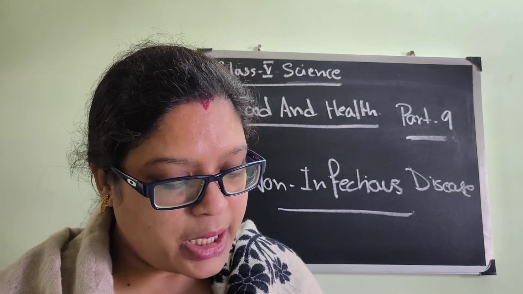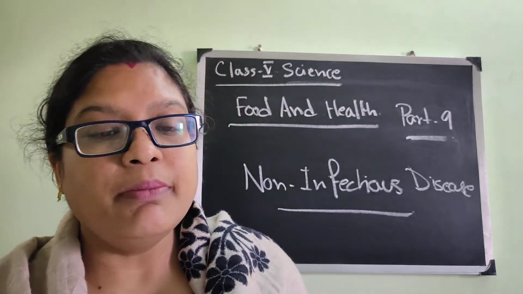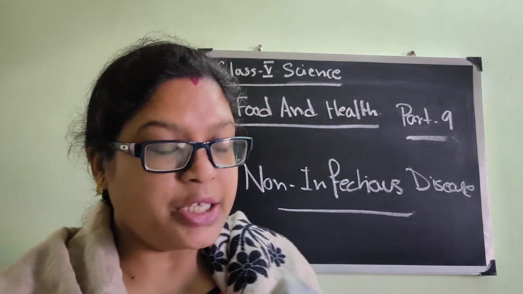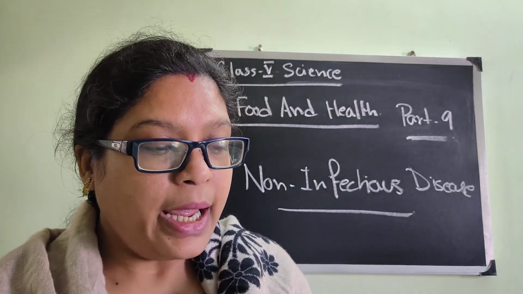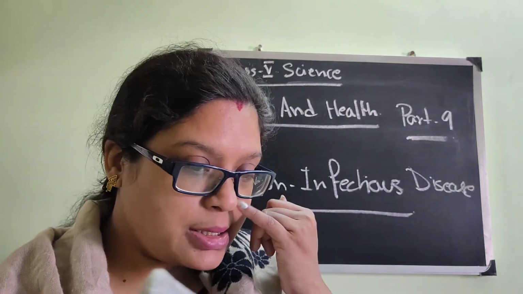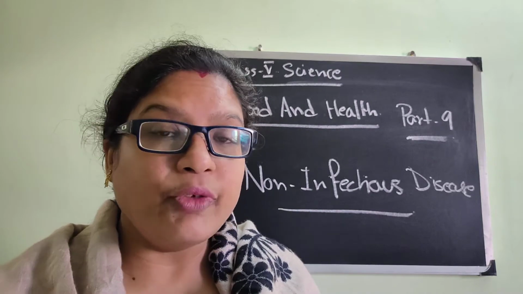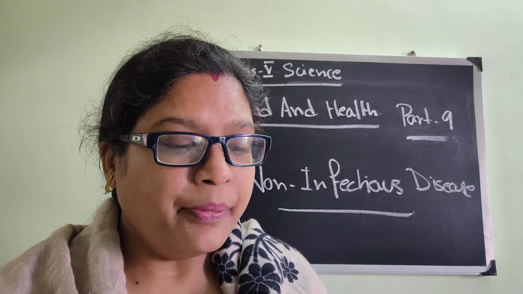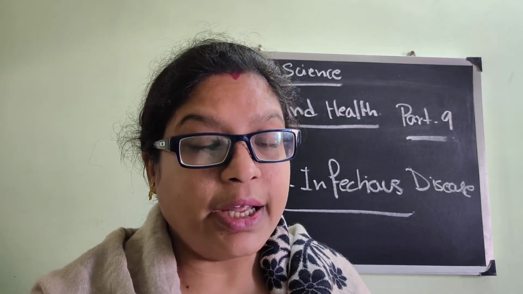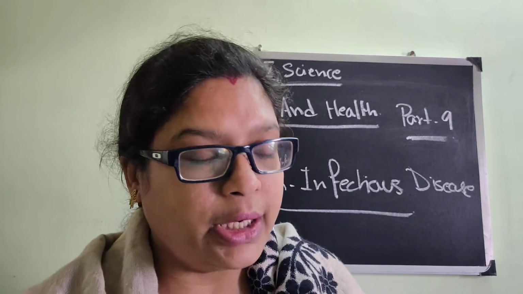The table on the next page will tell you about some vitamins and minerals and their deficiency disease that we will see first. See here in page 7, everything is written: vitamin A, vitamin B1, C, D, iron, calcium, phosphorus and iodine. Some vitamins and some minerals. Now vitamin A, C, different sources are there, and vitamin B, different sources are there. All you have to do is here in each case you have to read two sources, what is the function, and finally what is the deficiency disease caused by that particular vitamin or mineral.